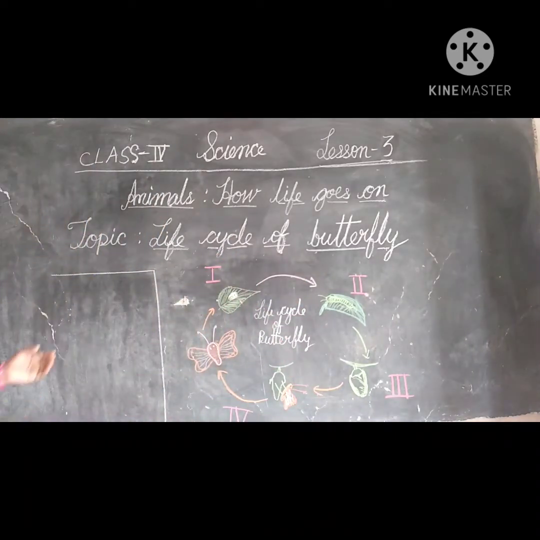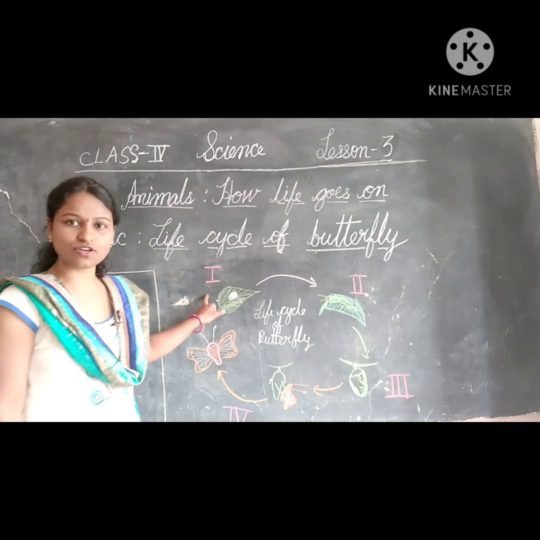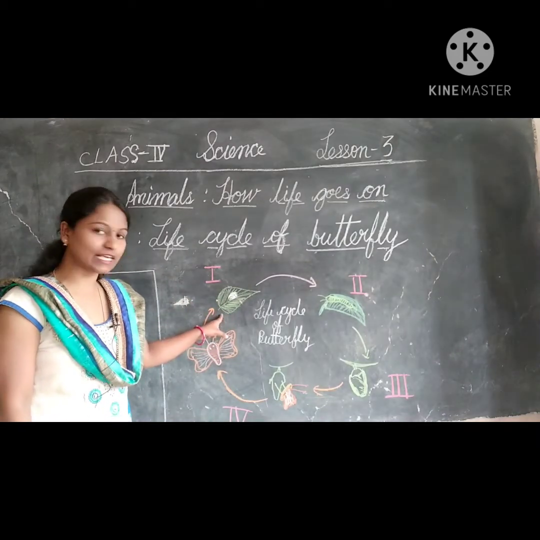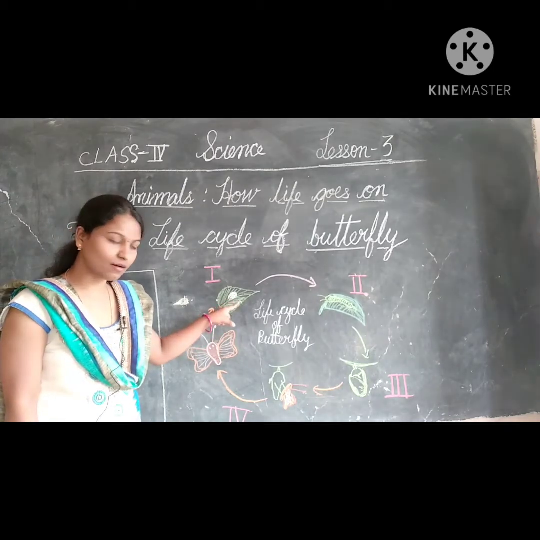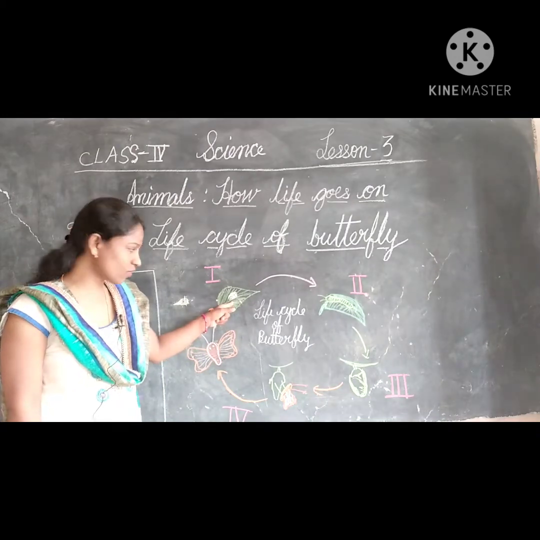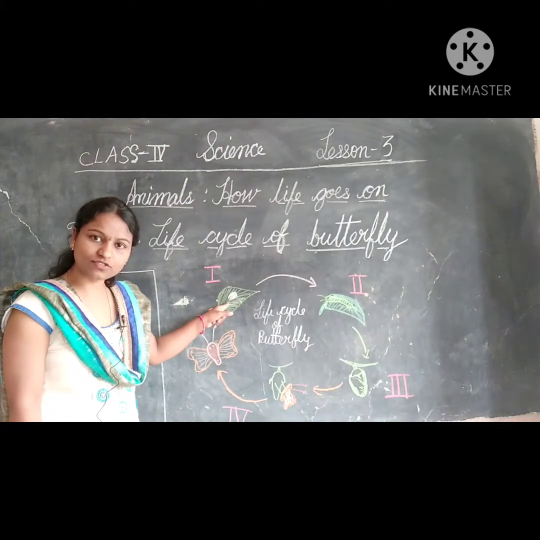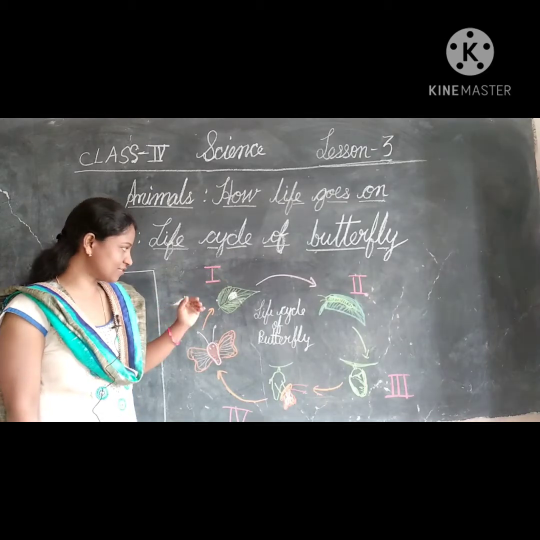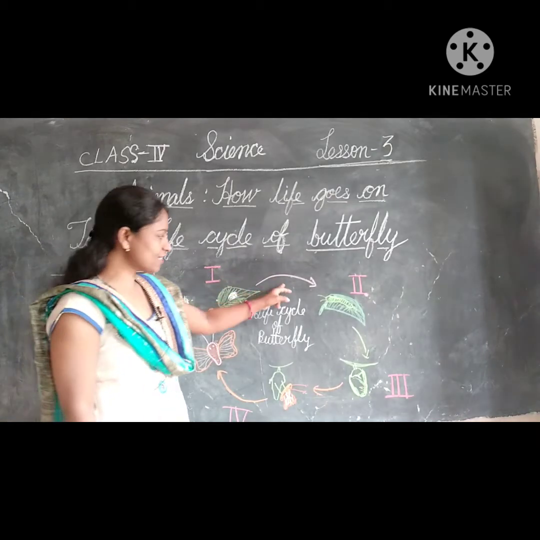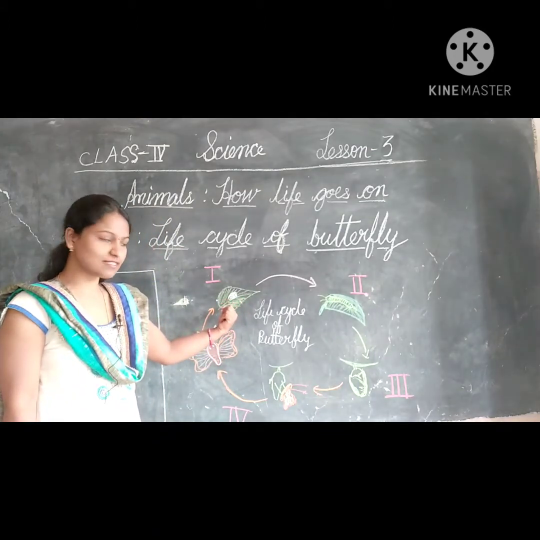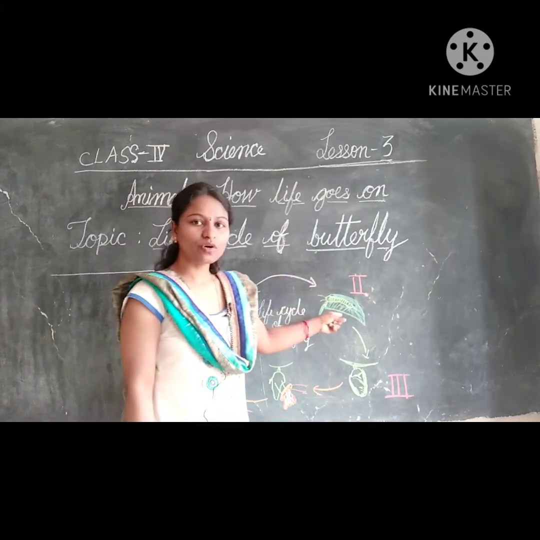Okay, so this is the first stage, children. In the first stage, the butterflies lay eggs on the leaves, on the surface of the leaves. Do you know, children, what the surface of the leaves is? Where the lamina is present. In the second stage, these eggs are converted into caterpillar.